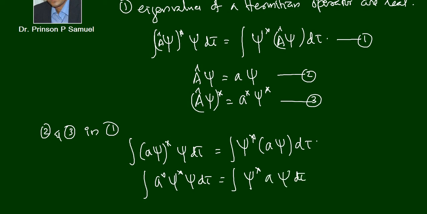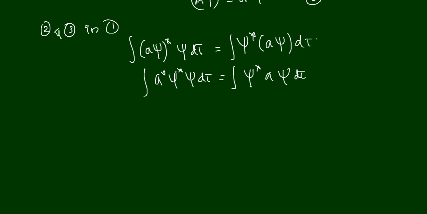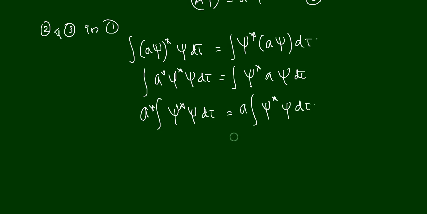Here I can take a star out because that is a constant. So a star times the integral of psi star psi d tau is equal to, taking a out of the integral sign, a times the integral of psi star psi d tau. The integral of psi star psi d tau is a common factor on both the left hand side and the right hand side, so I can cancel it from both sides.